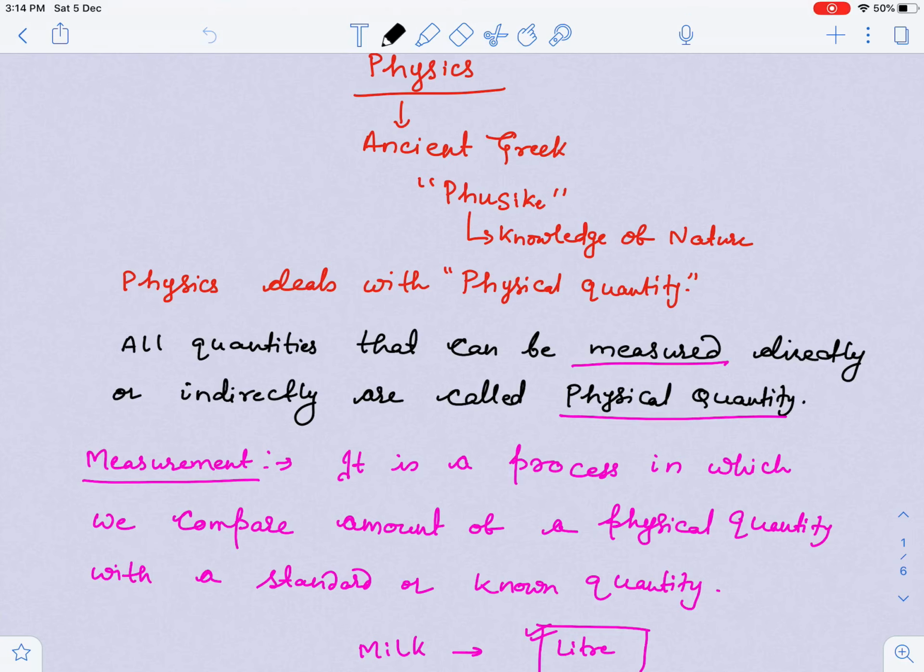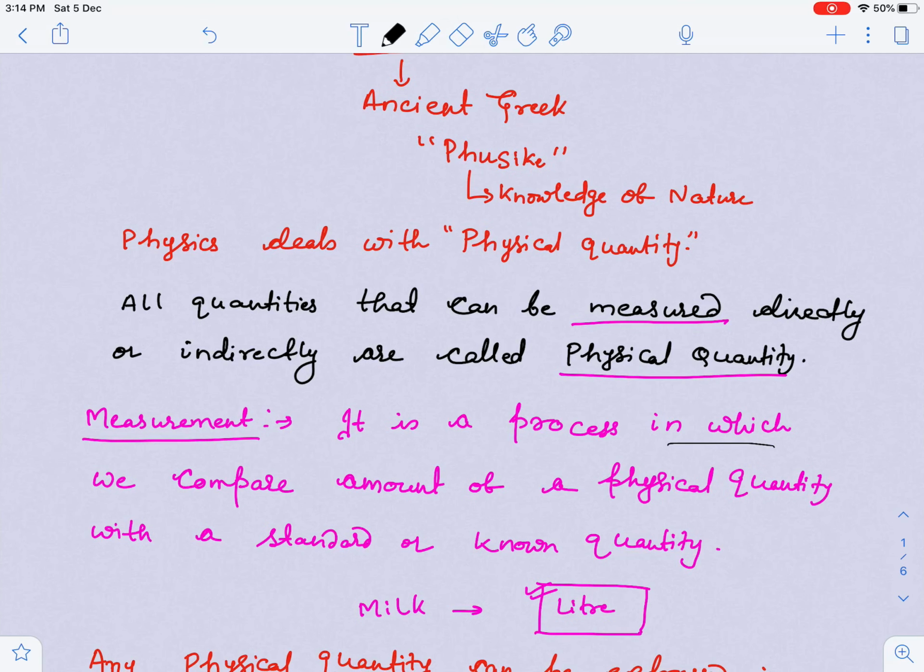In day-to-day life, when you go to the market, you ask a shopkeeper to give 5 kg of potato, 2 liter of kerosene oil, or you go to a petrol pump and ask for 2 liter of petrol. All these things, guys, have a standard with which they are compared and given to you. So measurement is basically a process in which we compare any quantity with the help of a standard quantity.